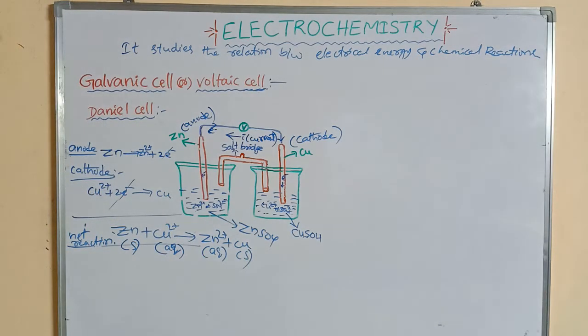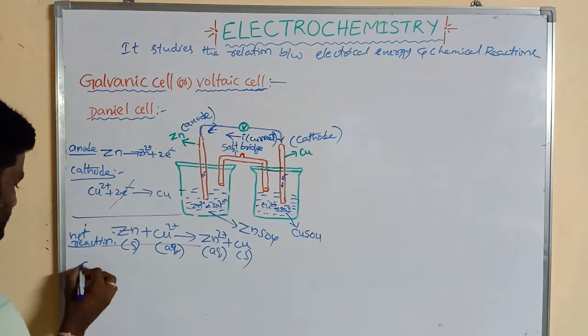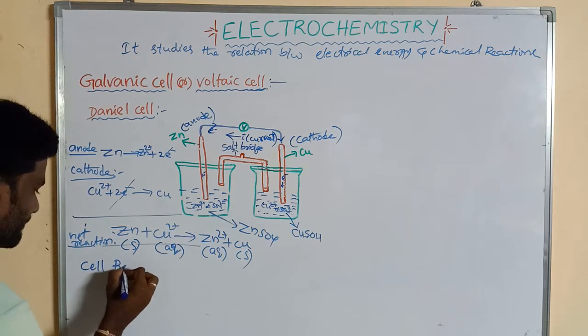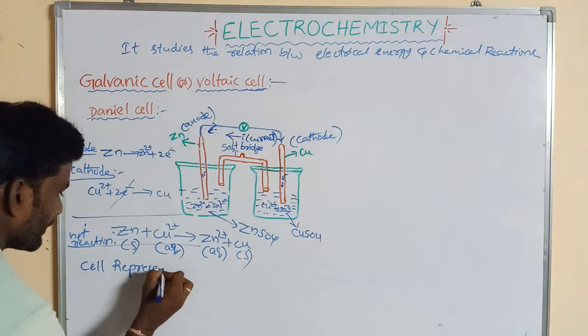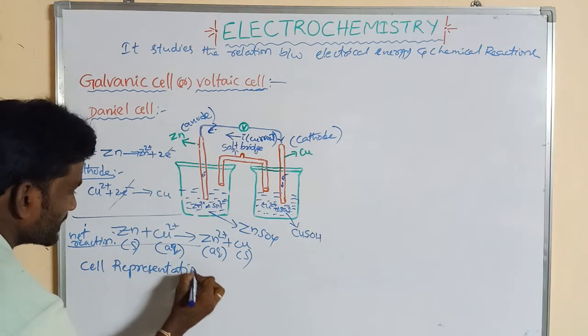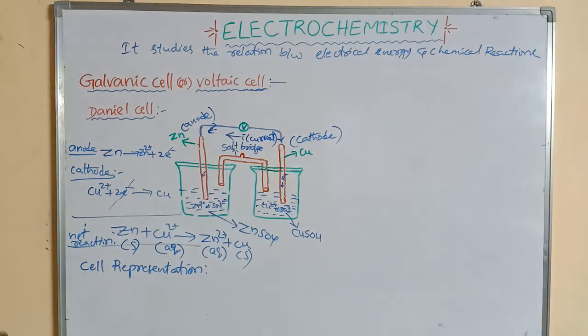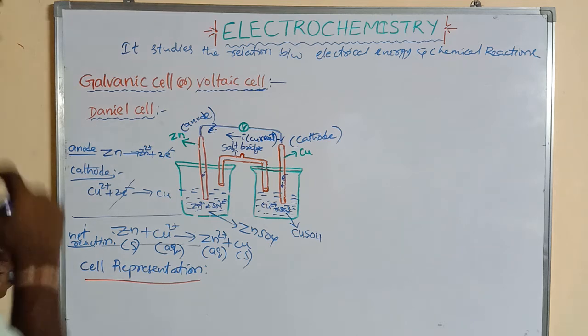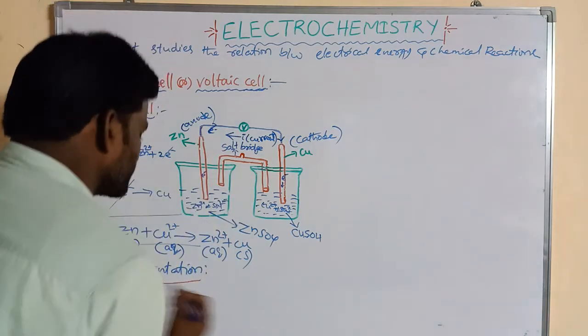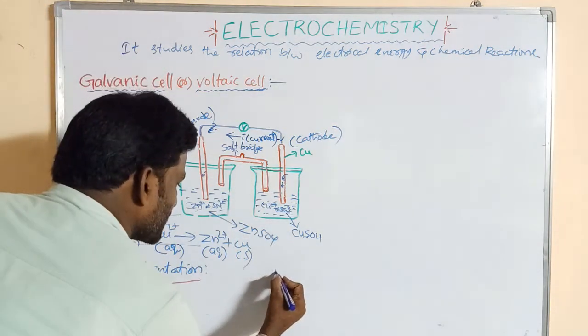Now we can write the cell representation. In the cell representation, the salt bridge is represented by parallel lines.